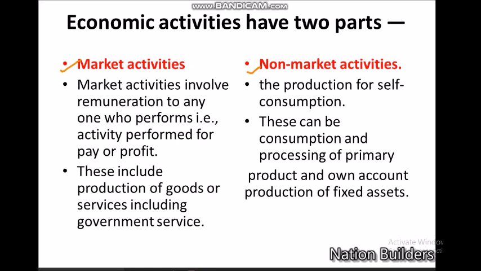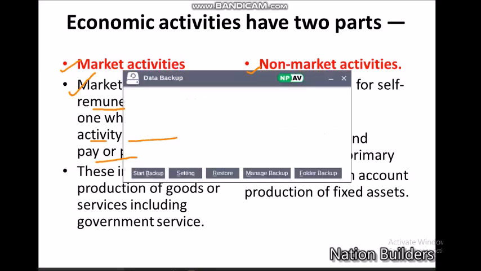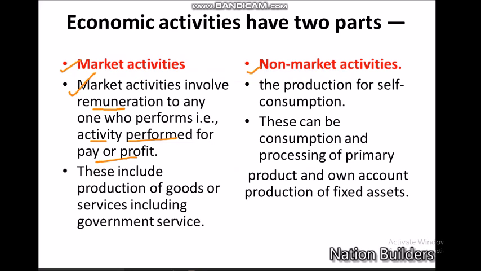You can understand easily when you look at the differences. Market activities involve remuneration, some exchange that people get, those who are working for the market activities. One who performs an activity for pay or profit, one who is working to get something in exchange, to get profit, to get money, that activity is called a market activity. Making food in a hotel is part of market activity. But the food made by mummy at home is not a market activity. I hope you understand with these examples.